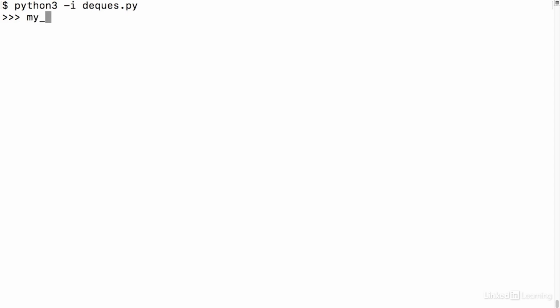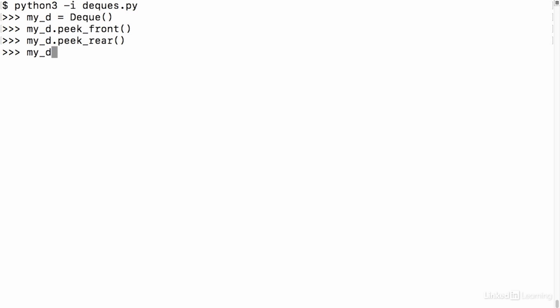First, I need to create my own deque object. And I'll add a couple items into it so we have something to peek at. But first, let's call each of these methods and see if we handled appropriately the case where there's nothing in the list yet. Cool, that returns none. Let's do peek rear, and that also returns none.